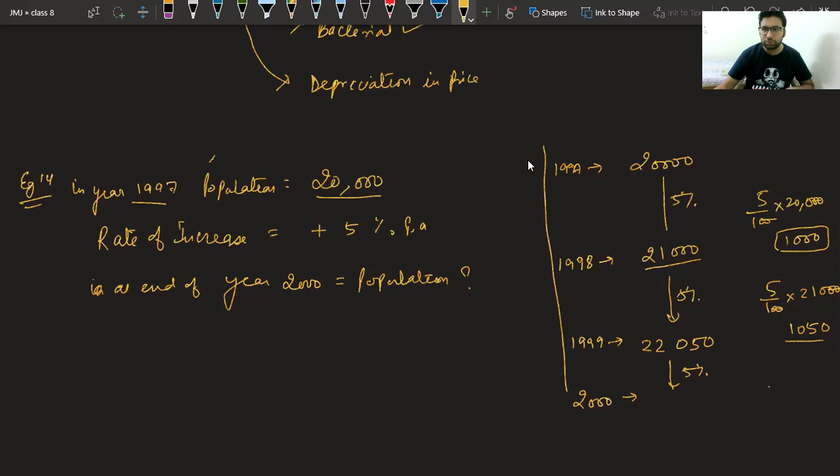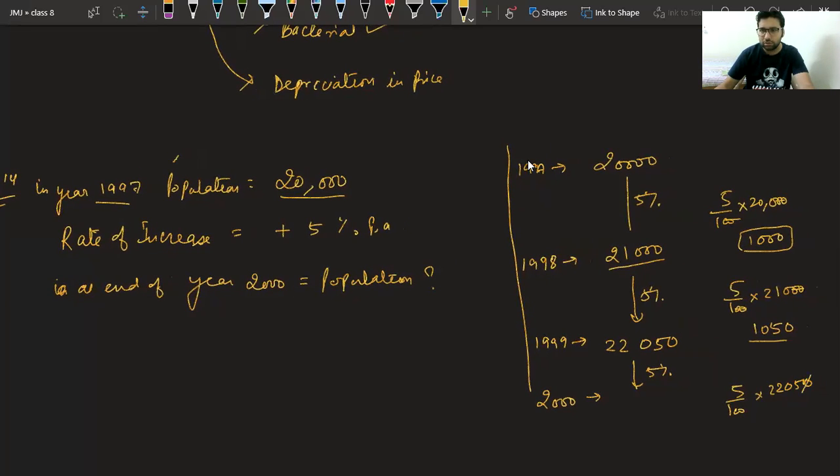So now it becomes 5 upon 100 into 22050, and if you solve this, you will get 0 cancel. What will you get, beta? Please tell me. You will get 23152.5. But population cannot be in decimals, so we will take an approximate value and we will say it is 23153. That's it. Sir, can we do this question by SI? No, Harshul, you cannot do by SI.